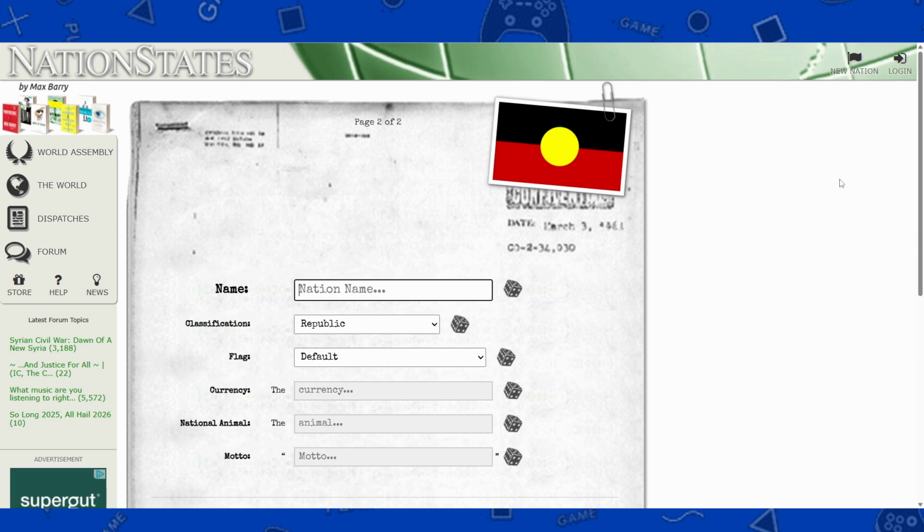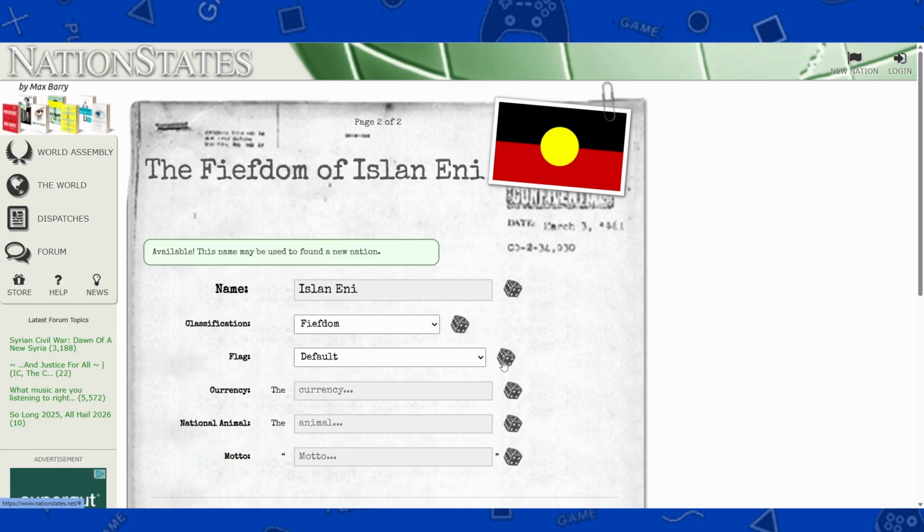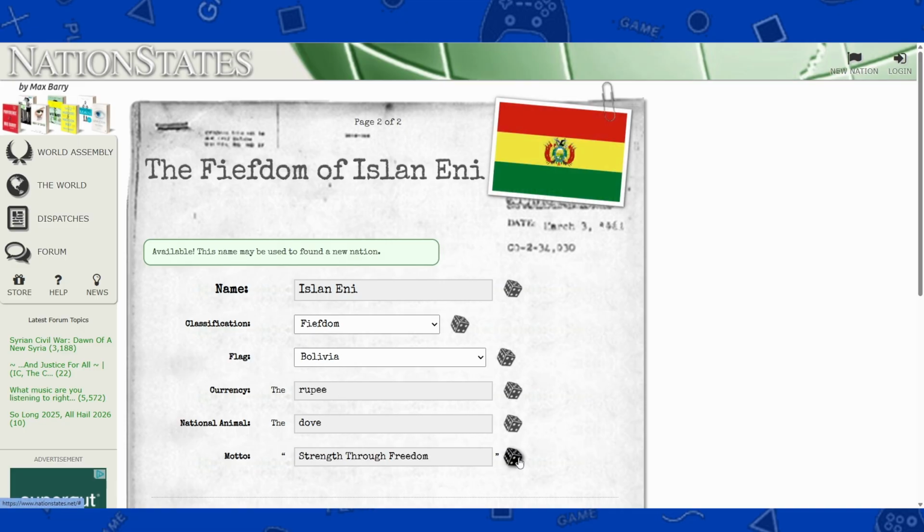Exciting. This is where you name your country, its classification, and you get to choose a temporary flag. You get to name the currency, the national animal, and the motto. You can randomize the name just by clicking this dice. You can randomize the classification, the flag, the currency, the national animal, and the motto.